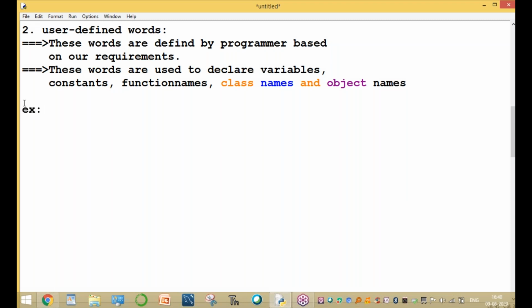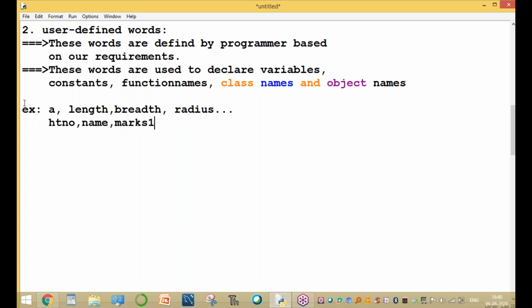For example, A is one variable, length is a variable, breadth is a variable. For example, if you want to find the area of a circle, radius is a variable. All these are variables. If you want to write the student example, hall ticket number is a variable, name is a variable.